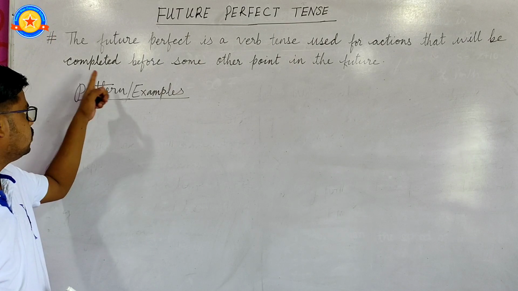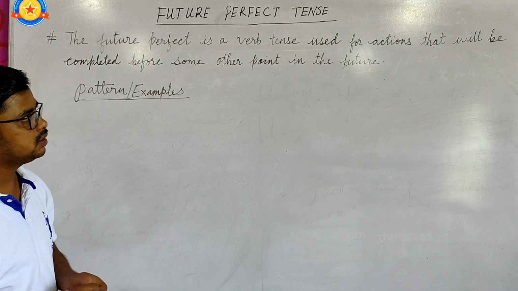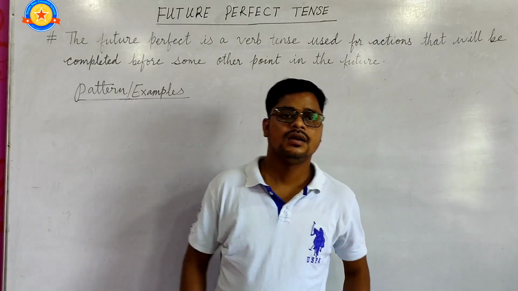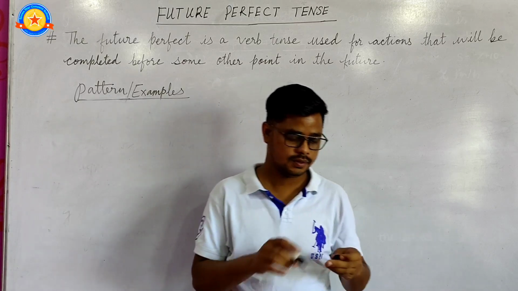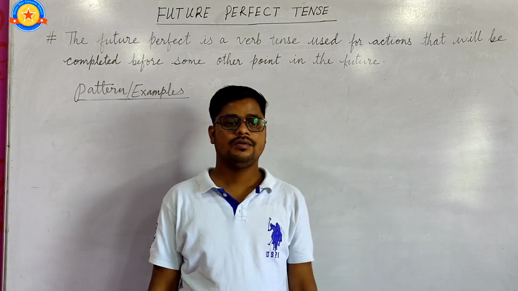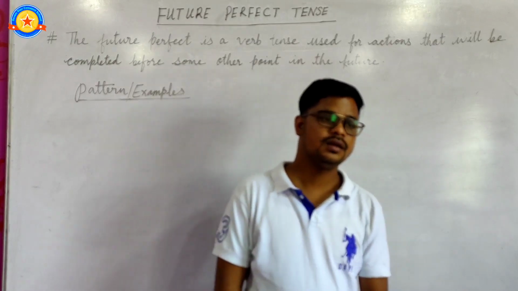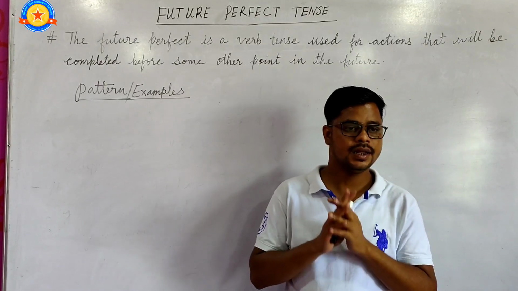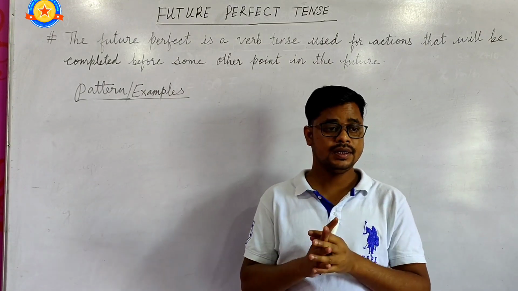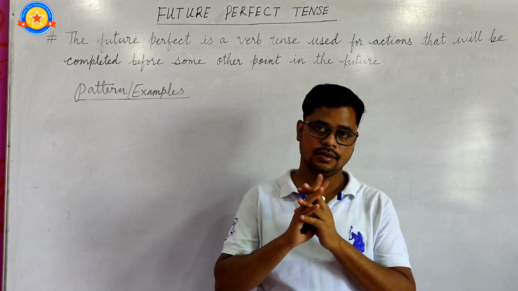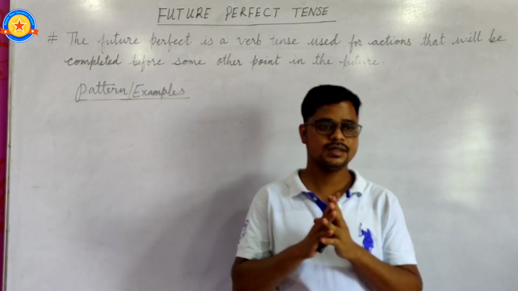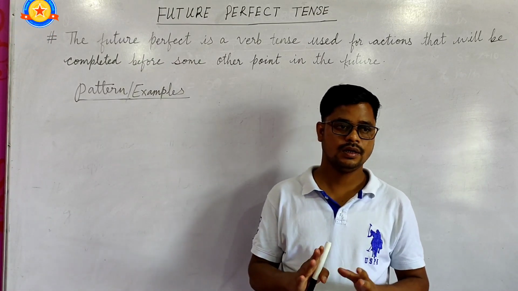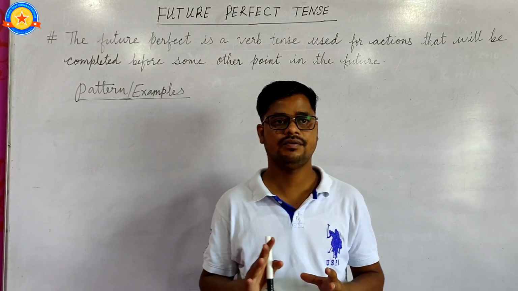Here are some usages: to talk about an action that will be finished before a certain time in the future; to talk about an action that will be completed before another event takes place; to express conviction that something happened in the near past. These are some usages of future perfect tense.